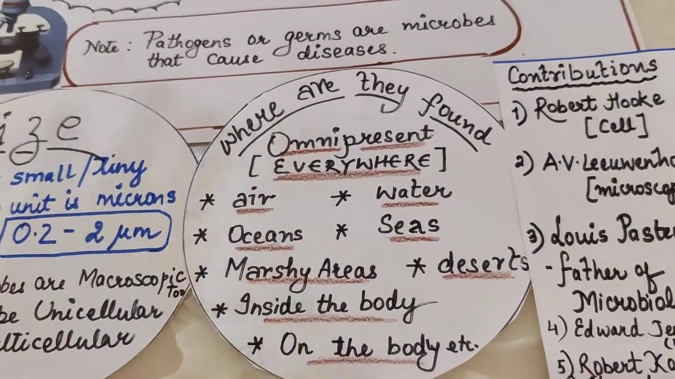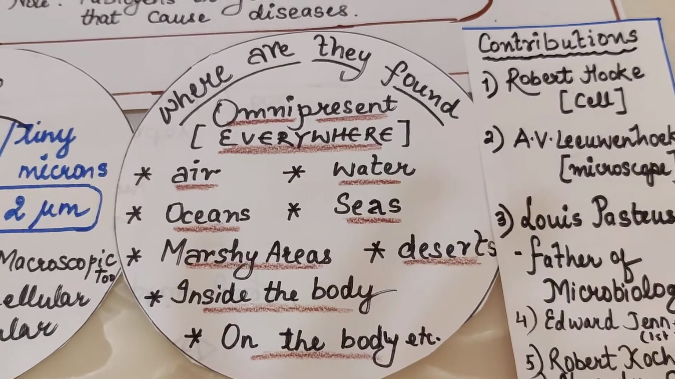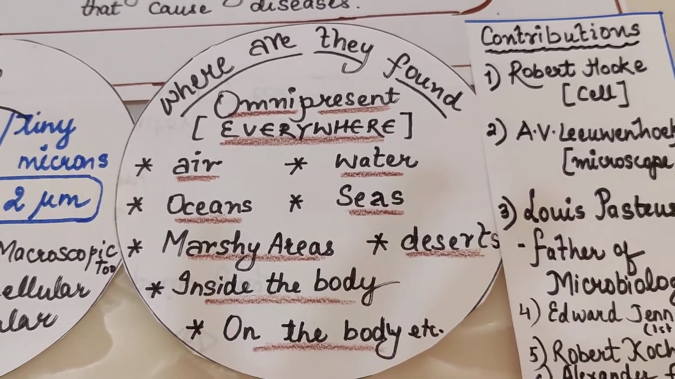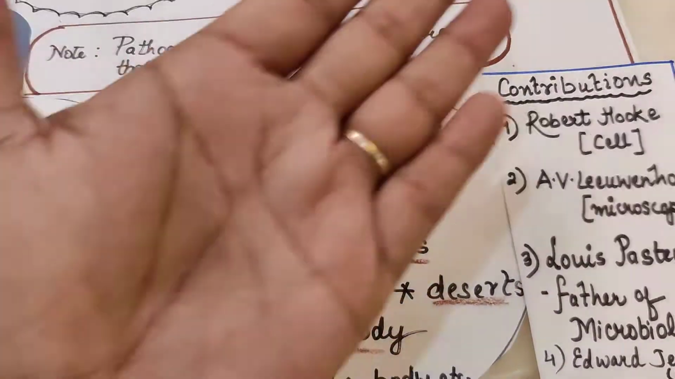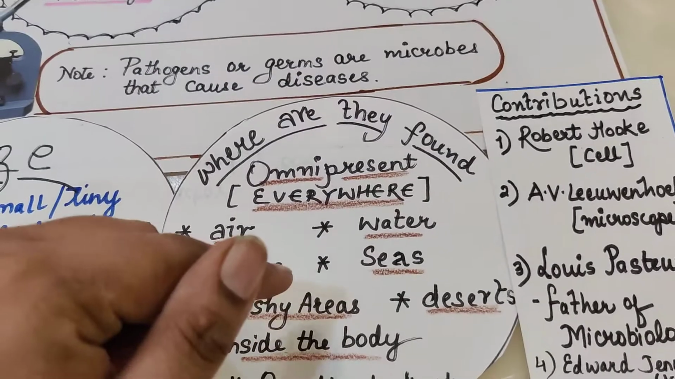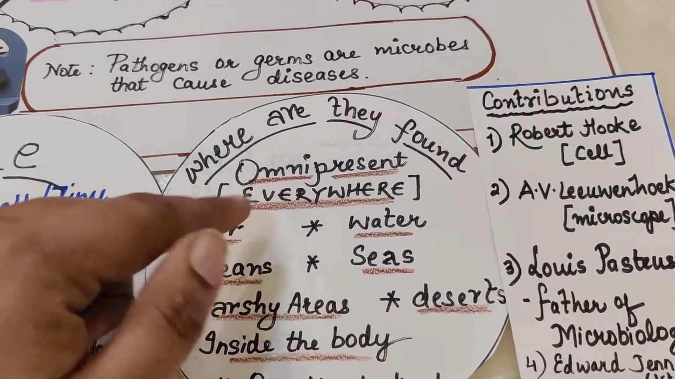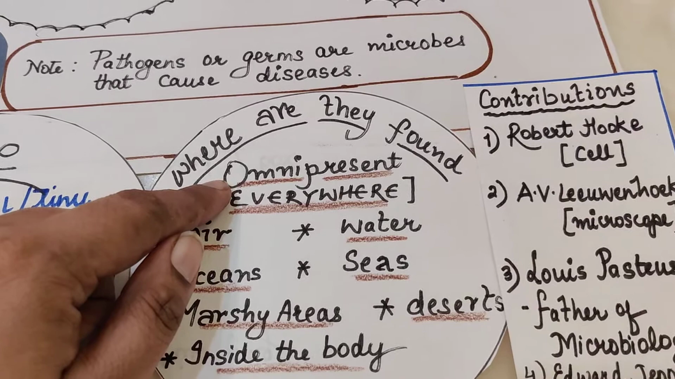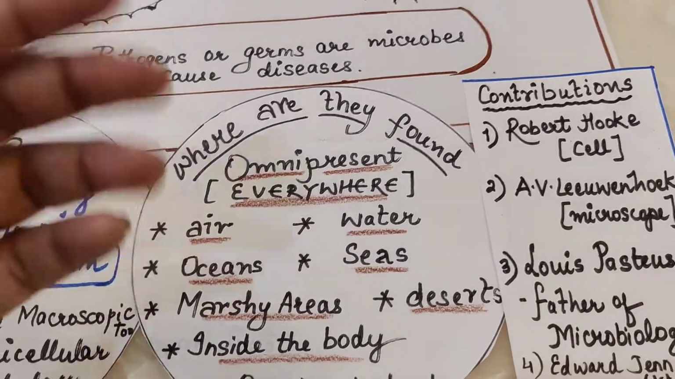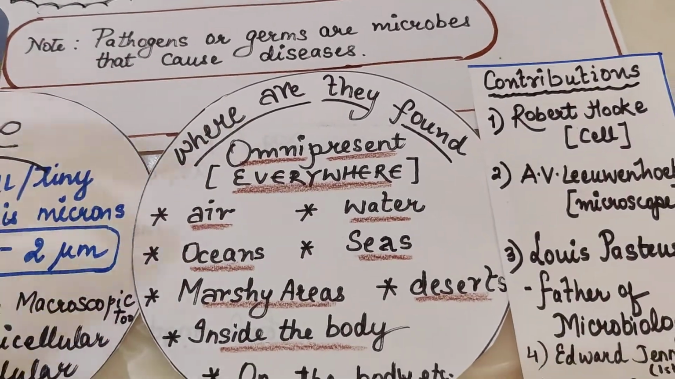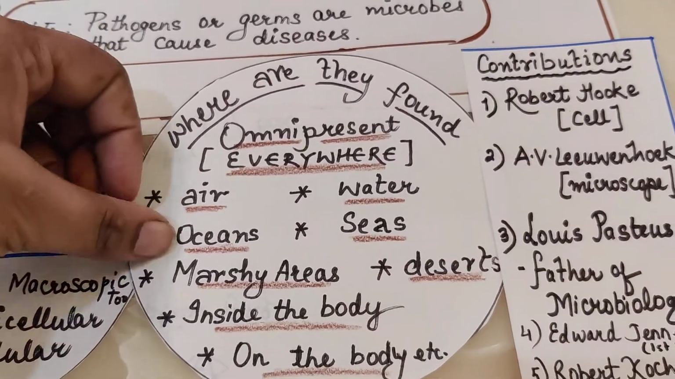Where are they found? This is a very common question. Where are we going to see them? Everyone says it is on our hands. They are present everywhere. So what is the word we use? We use omnipresent. Everywhere they are present. But give me some more hints. Drop some answers. So drop down these answers.